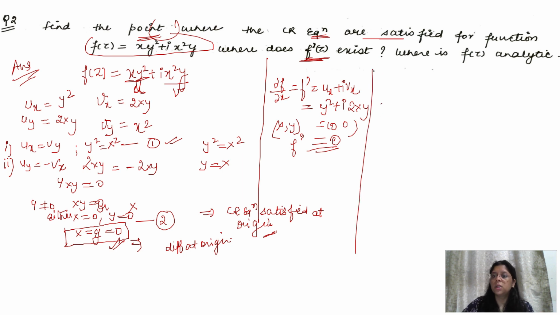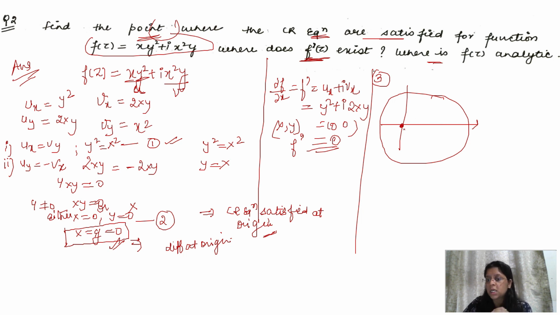Now moving to the third part. Now they have asked where the function is analytic. See, in this whole given region, it is saying that x and y satisfy the CR equations only at the origin point. If we go to the nearby neighborhood points of the origin, we do not get the function values existing. Okay, because we do not have any other point in hand, we have only the origin point. So we say the function is not analytic.